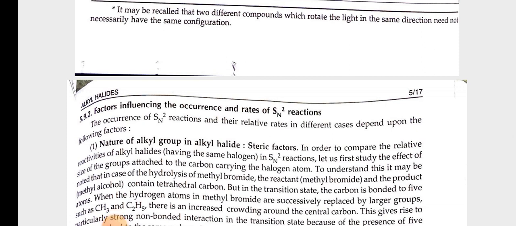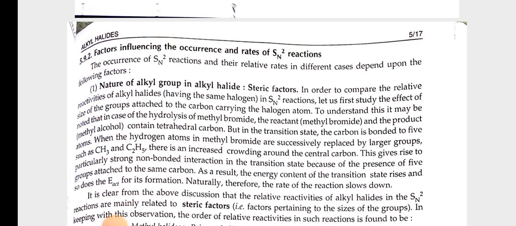The occurrence of SN2 reactions and their relative rates in different cases depend upon the following factors. Nature of alkyl group in alkyl halide. Steric factors. In order to compare the relative reactivities of alkyl halides in SN2 reaction, let us first study the effect of the size of the groups attached to the carbon carrying the halogen atom. To understand this, it may be noted that in the case of the hydrolysis of methyl bromide, the reactant and the product contain tetrahedral carbon, but in the transition state, the carbon is bonded to 5 atoms.